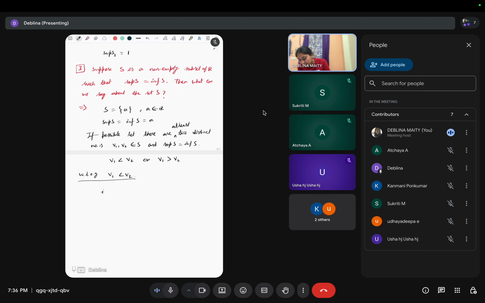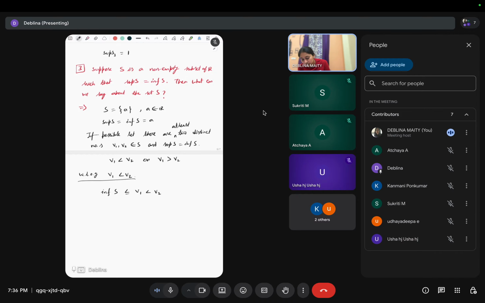Now infimum of this set S means what? It is the greatest lower bound. First it is a lower bound, so this is less than or equal to v1, because any number of S is greater than or equal to the infimum.